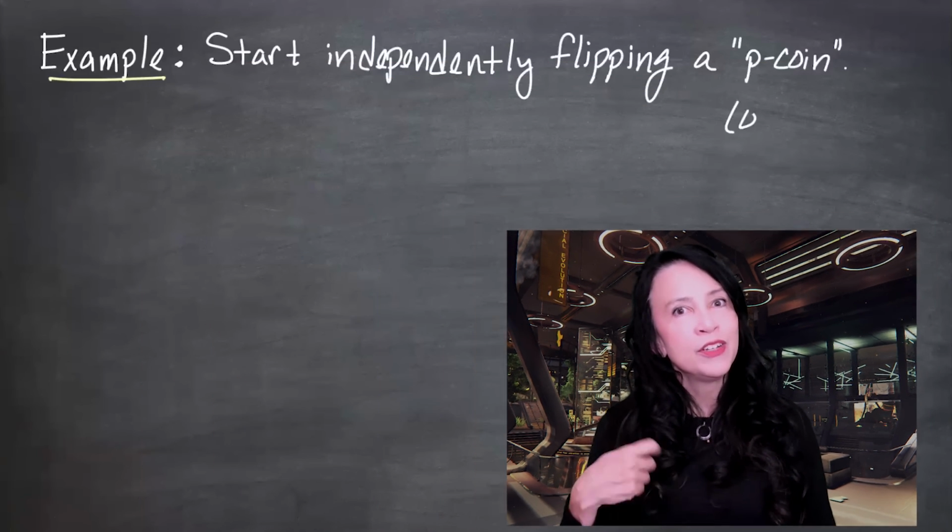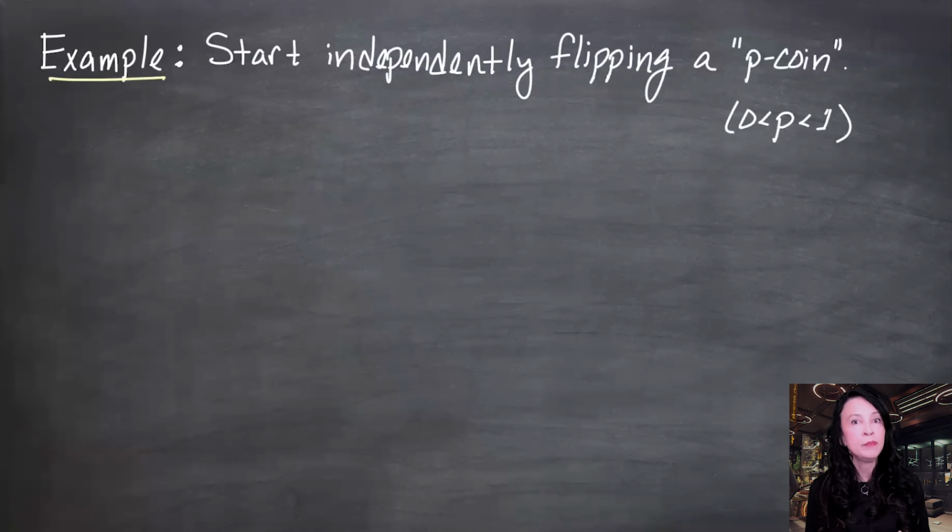As a quick example, let's start a sequence of infinite trials where we're independently flipping a p coin. What I mean by this is you've got two sides, heads and tails, and heads comes up with some probability p, and tails comes up with the rest of the probability. In general, with a statement like this, I would need p to be between 0 and 1 inclusive, but for my example, I need it to be strictly between 0 and 1.